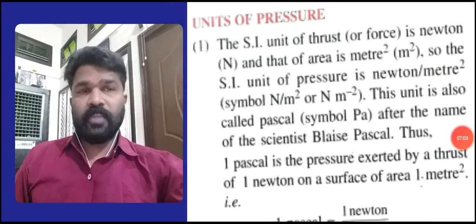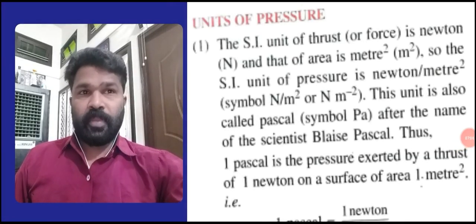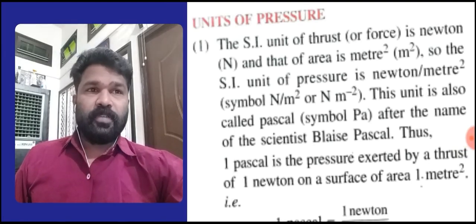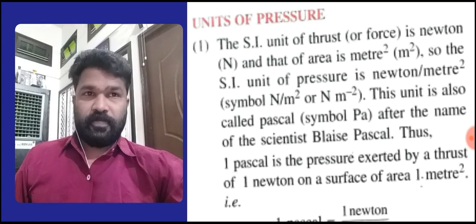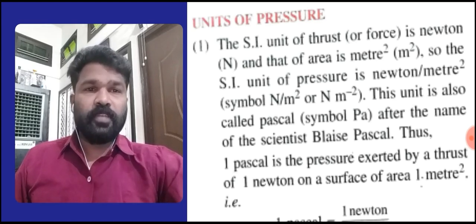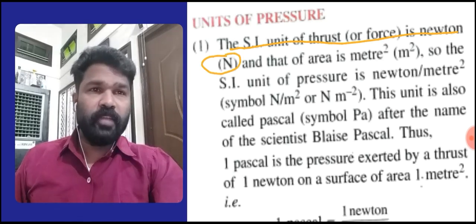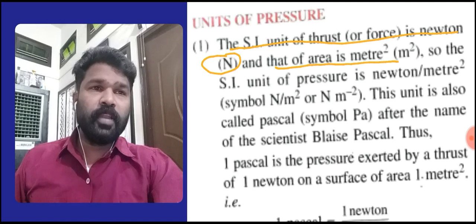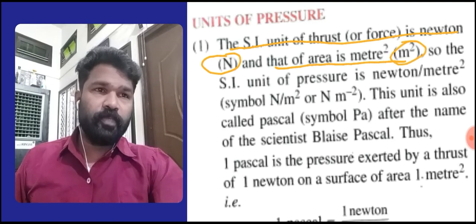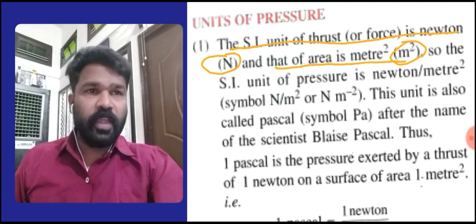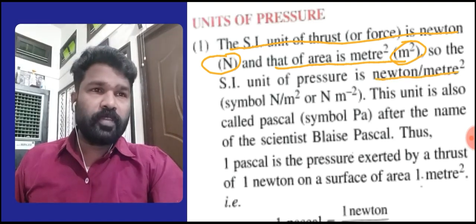Now we will discuss the unit of pressure. The SI unit of thrust is Newton, that is N, and the SI unit of area is meter square, m squared. So the SI unit of pressure is Newton per meter square.